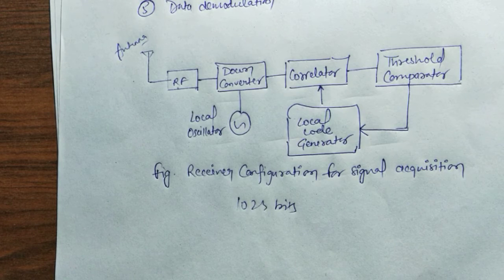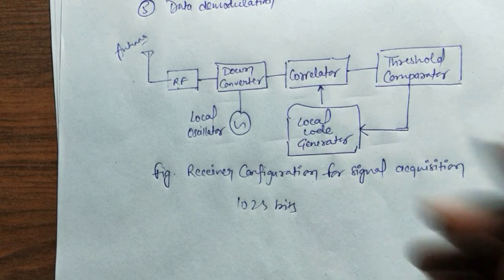The down converted frequency, that is the intermediate frequency, is correlated with the local code generator. Both signals are correlated. After that, the values are compared with a threshold value. Once we get a low value, below the threshold, it is again given to the local code generator, and again to the correlator.